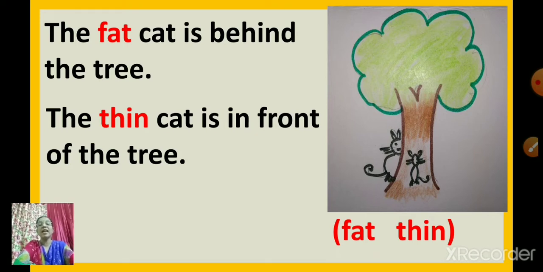The fat cat is behind the tree and the thin cat is in front of the tree. Okay? The fat cat is behind the tree. The thin cat is in front of the tree. So we had used these two words, two opposite words, and we had framed the sentence. Understood, children, how to frame the sentence? Okay. Now we'll go to the next question.